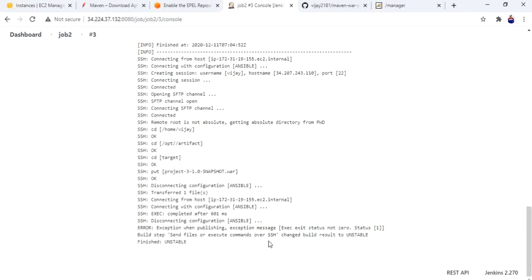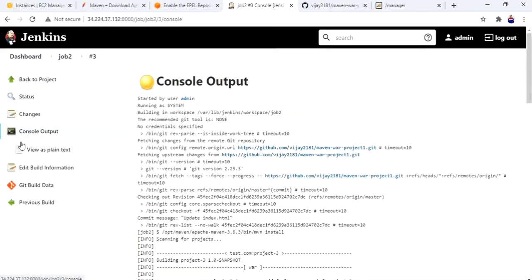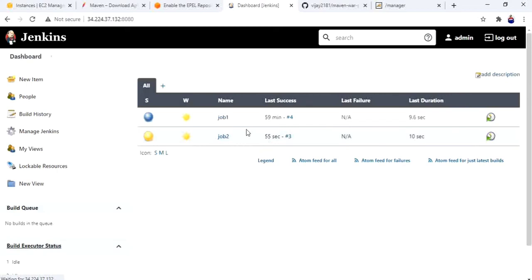Okay, it's showing an error again. It's transferred but disconnecting. Job 2.